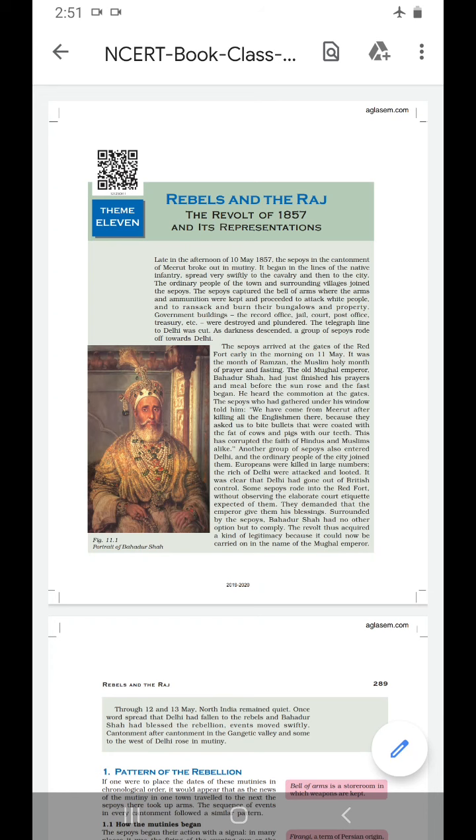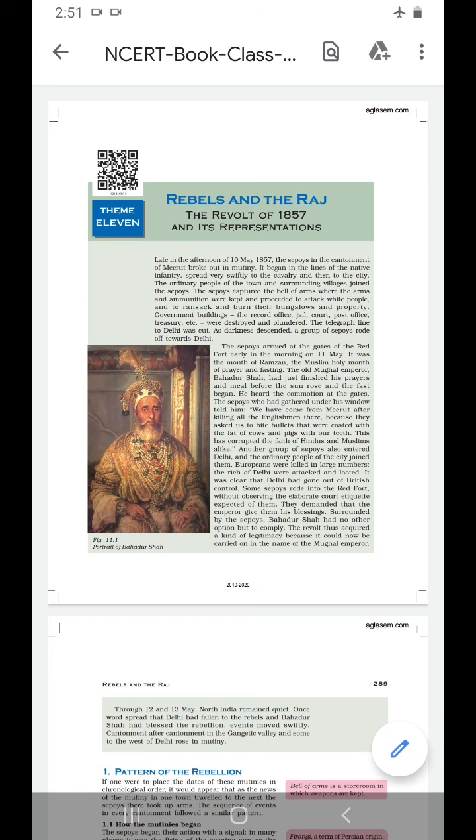Clear? Now, on 10th May 1857, a mutiny broke out at Meerut by the sepoys. This was started first by the infantry soldiers, then the cavalry soldiers also supported it, and at last we could see that it had spread all over the city. The sepoys attacked the white people, looted their property, and burned their bungalows. All government buildings, record files, jail, court, post office and the treasury were destroyed and looted by the sepoys.